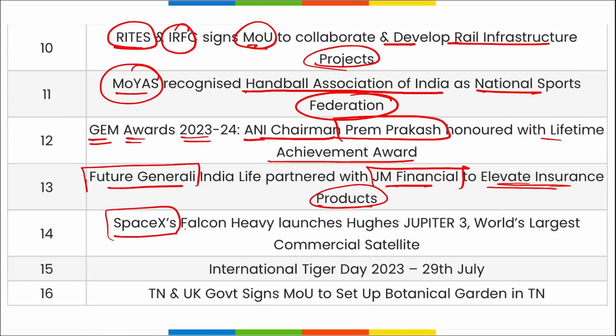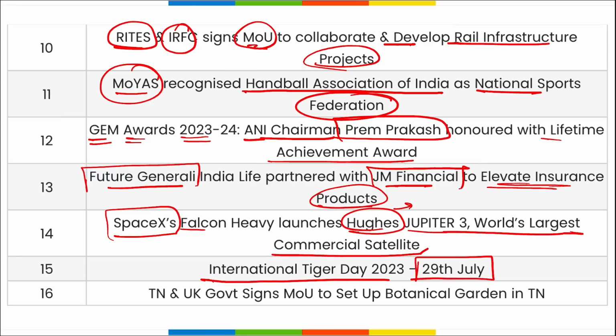Then SpaceX Falcon Heavy, this is the name of the company, launched Jupiter 3, the world's largest commercial satellite. Then International Tiger Day is observed on the 29th of July, and the Tamil Nadu and United Kingdom governments signed an MOU to set up a botanical garden in the state of Tamil Nadu. So these are some important current affairs for the day, friends.